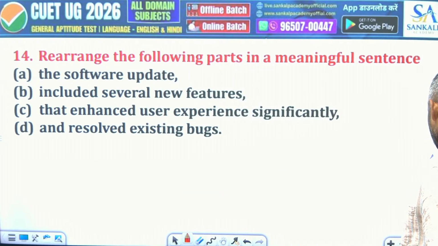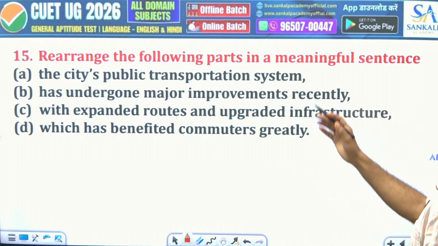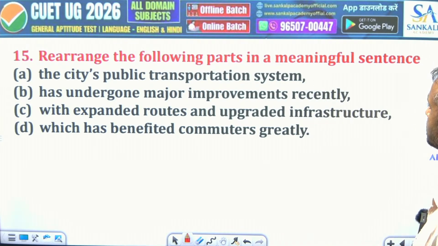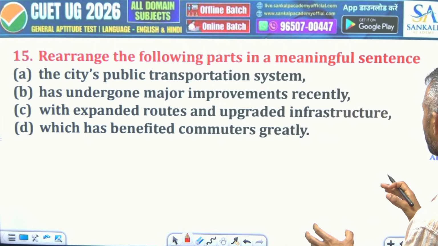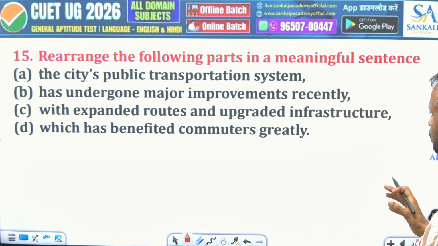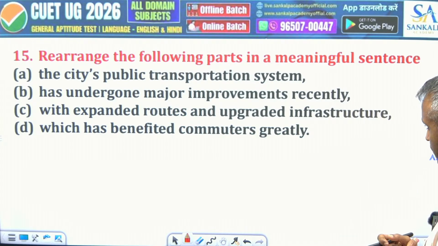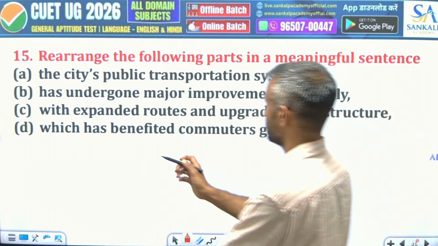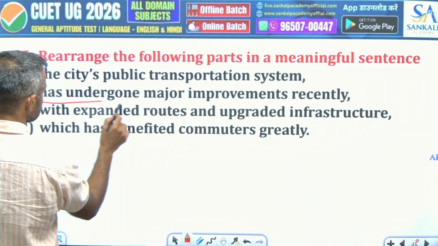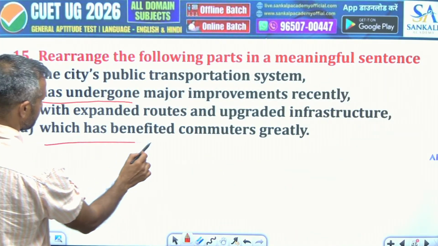And the last question for today's practice is: the city's public transportation system has undergone major improvements recently with expanded routes and upgraded infrastructure, which has benefited commuters greatly. Okay, so you see here what to pay attention to: has undergone and which has benefited.